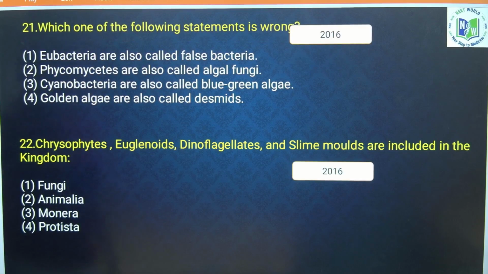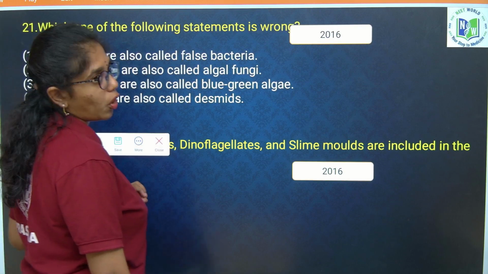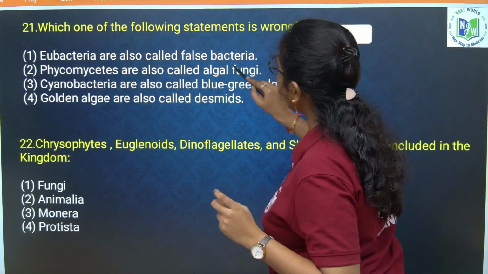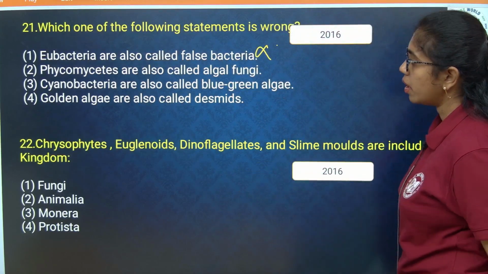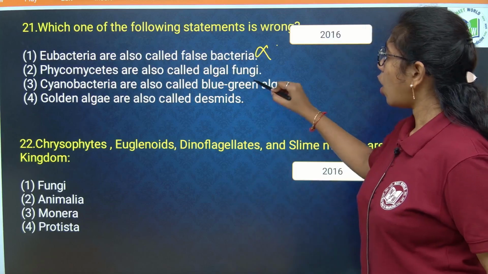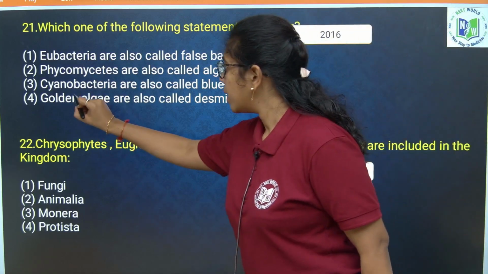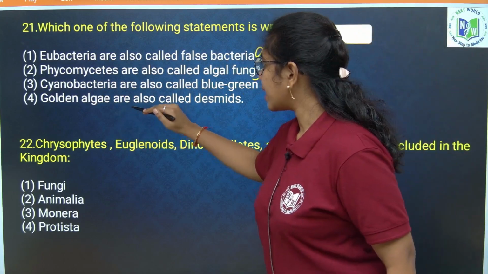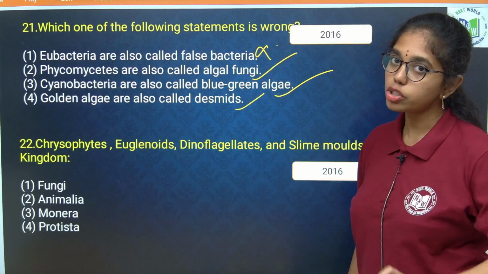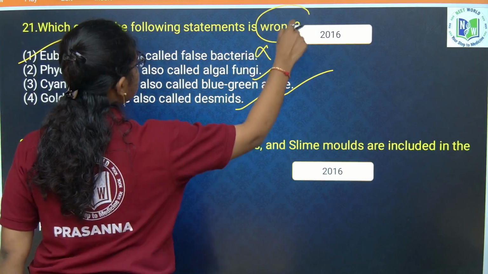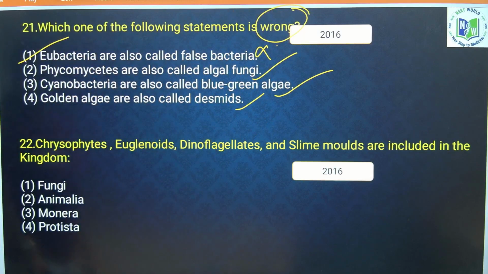Next, which one of the following statements is wrong? Eubacteria are also called false bacteria. Eu means true, it is not false bacteria. Eubacteria are true bacteria, so this is the wrong statement. Phycomycetes are a primitive fungal class, also called algal fungi. Cyanobacteria are also called blue-green algae, correct. Golden algae are also called desmids, true, which belong to chrysophytes. So here he is asking about the wrong statement, so the answer is 1.